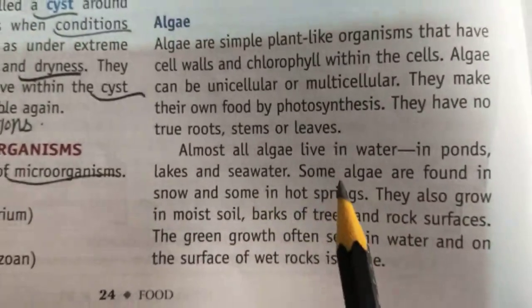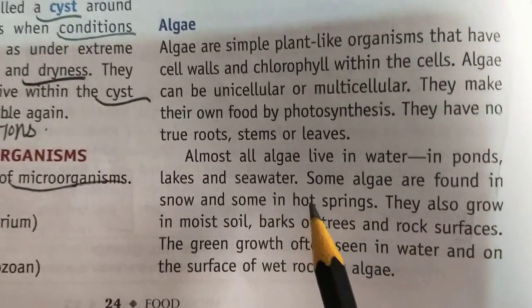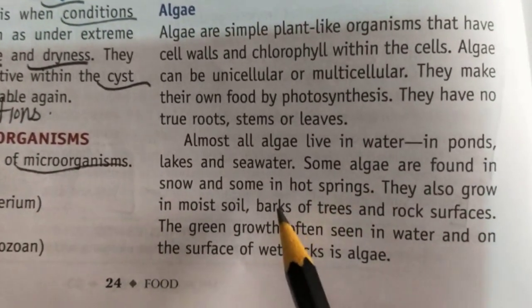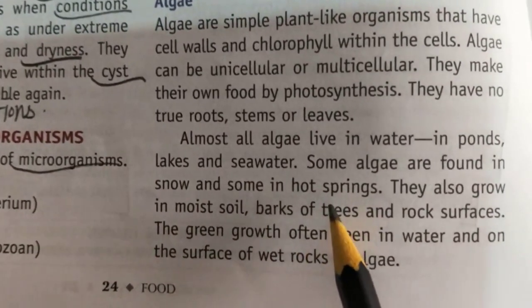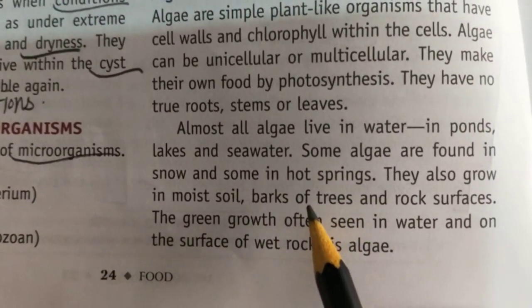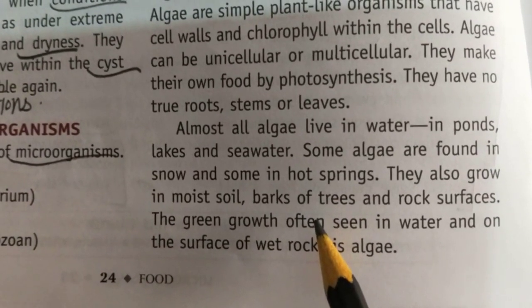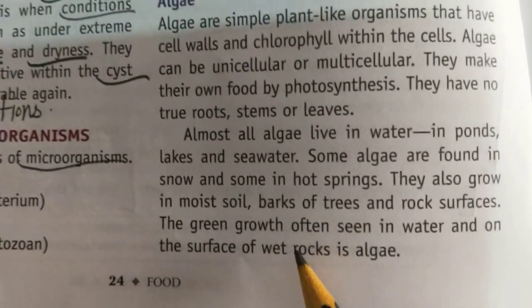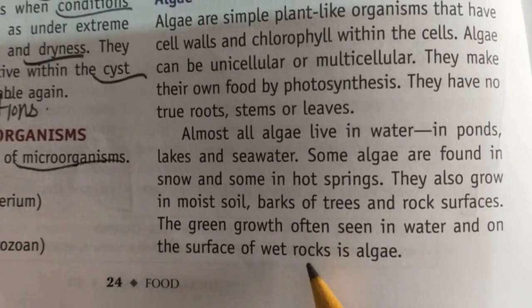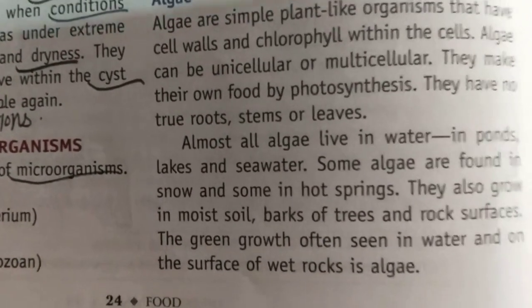Almost all algae live in water, in ponds, lakes, and seawater. Some algae are found in snow and some in hot springs. They also grow in moist soil, barks of trees, and rock surfaces. The green growth often seen in water and on the surface of wet rocks is algae.